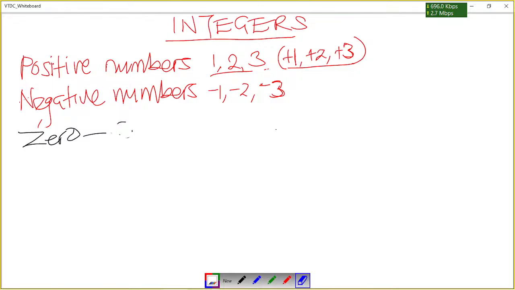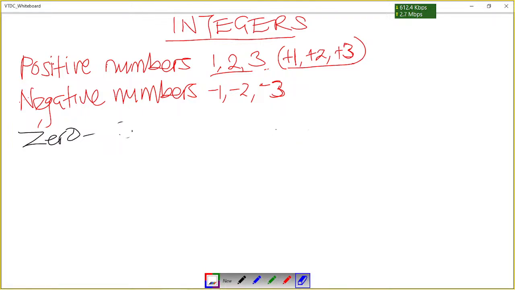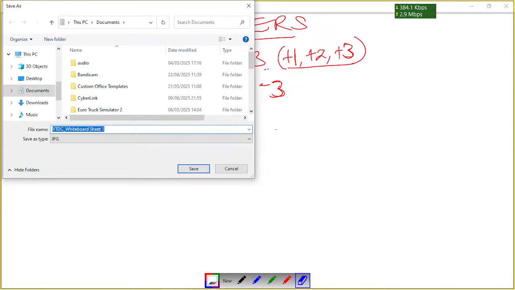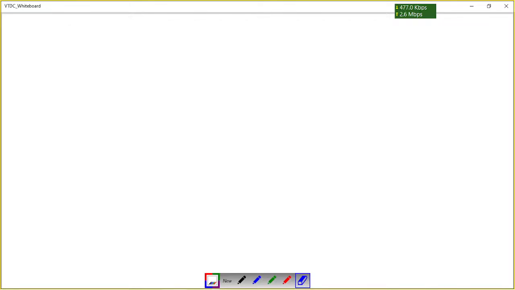All right, so I've described this, so let's go and look at comparing integers.